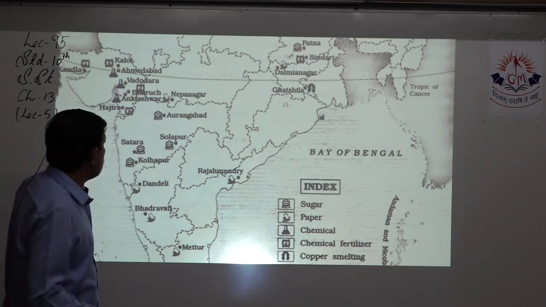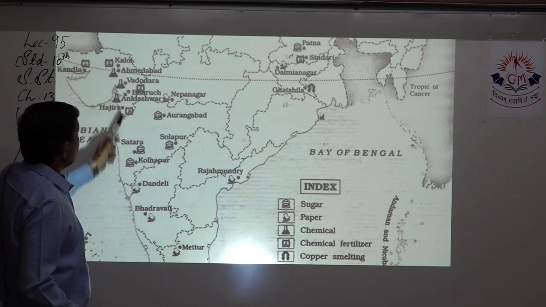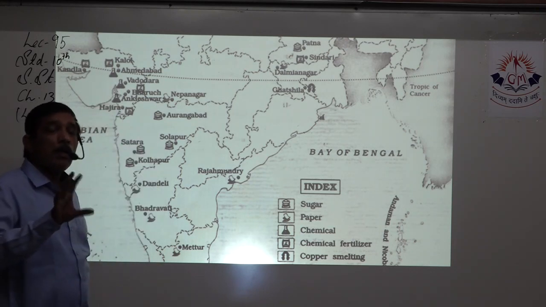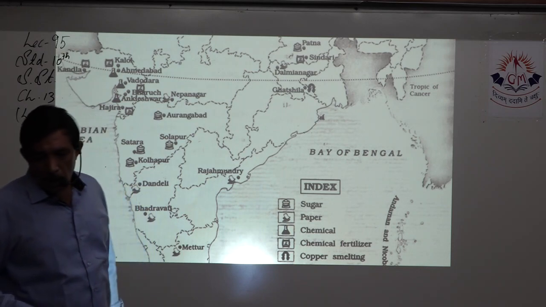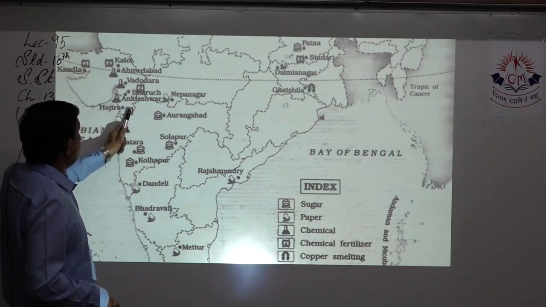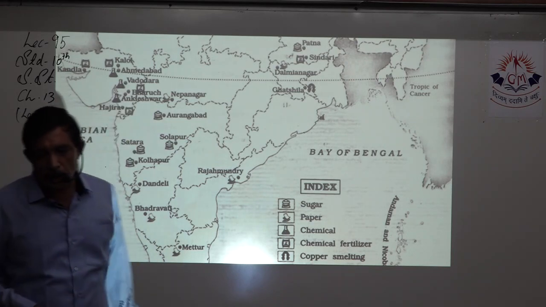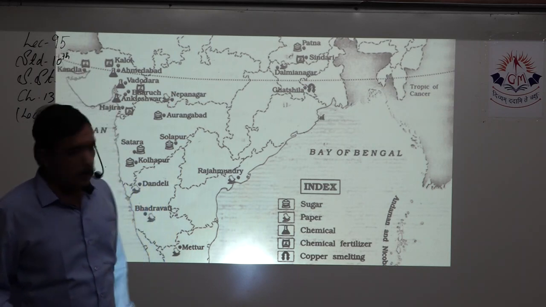Chemical industry, we know Gujarat is foremost, Maharashtra is there. So Gujarat, this is Ahmedabad, Vadodara, Ankleshwar, Bharuch. These are the places for chemical industry. Then chemical fertilizer. Again, we have Hajira, and we have Ankleshwar, Bharuch, Vadodara. There also chemical fertilizer industries are there. All of that is given over here.